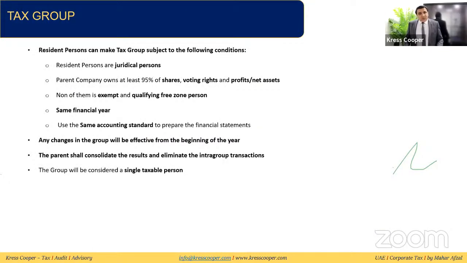So these are the tax group. Businesses can go for tax grouping as well. In case businesses are going for tax grouping, these are the conditions. A resident person can make a tax group subject to the following conditions. All the persons are resident juridical persons. The parent company owns at least 95% of shares, voting rights, and entitlement to profits and net assets, at least 95%.